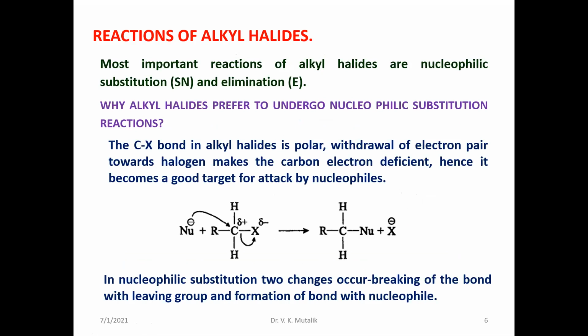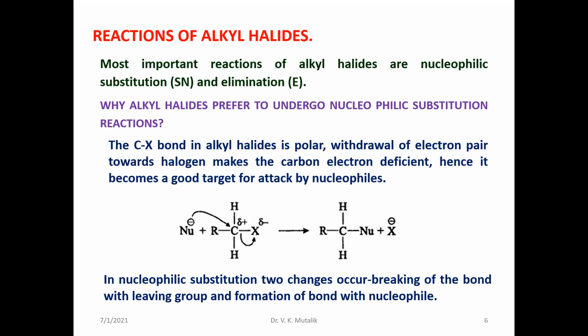What are the important reactions of alkyl halides? As I have already told you, alkyl halides preferably undergo nucleophilic substitutions and elimination reactions. Now we can focus only on substitution. Later we shall discuss elimination reactions. Why do these alkyl halides prefer to undergo nucleophilic substitutions? The reason is that the carbon to halogen bond is polar in nature. Due to that, carbon acquires a positive charge whereas halogen acquires a negative charge.